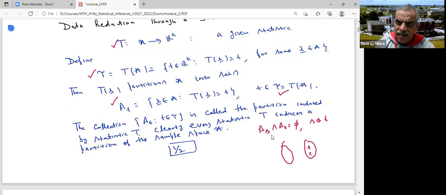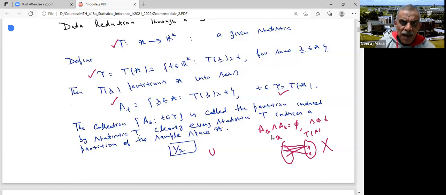Here is chi, and here is T of chi. Then s may go over here. Now, if there is a common element, that would mean that element goes to s as well as to t. But that violates the definition of a function. This is not admissible, because in the definition of a function, the same point cannot go to two different points. So in that sense, A_s intersection A_t would be phi.